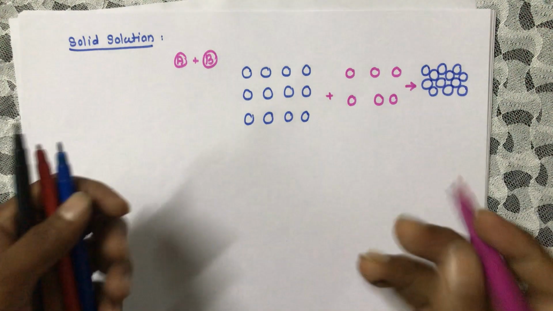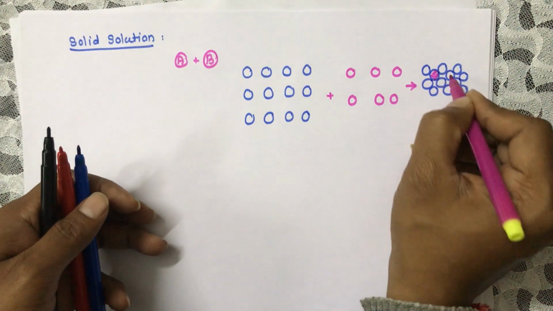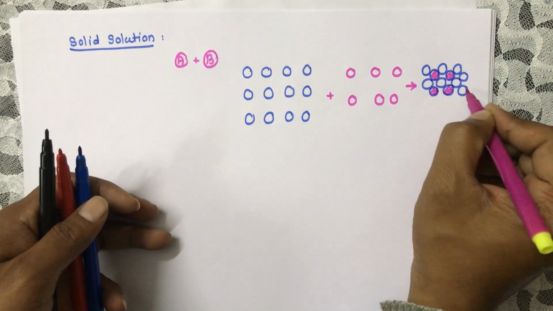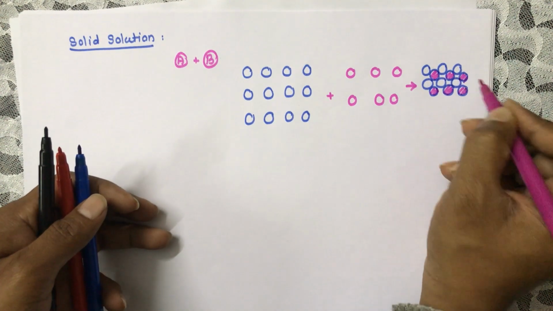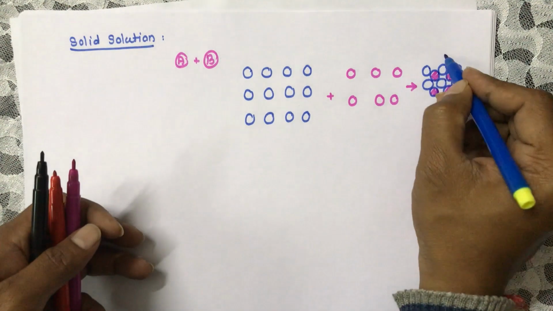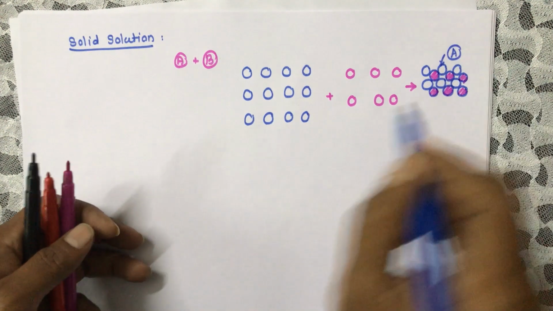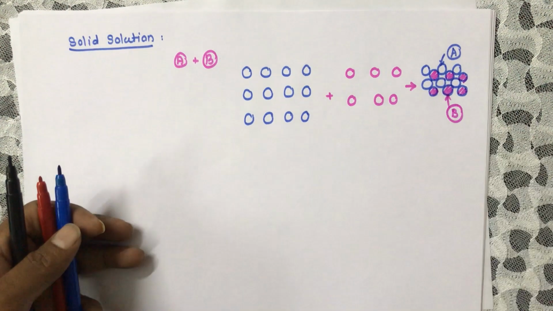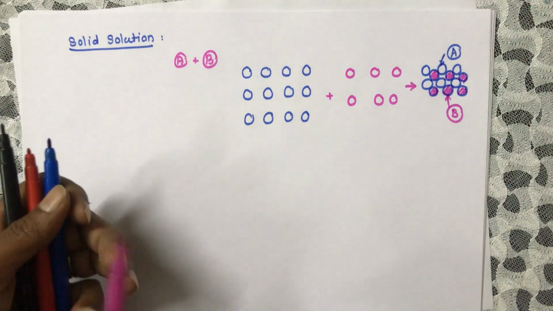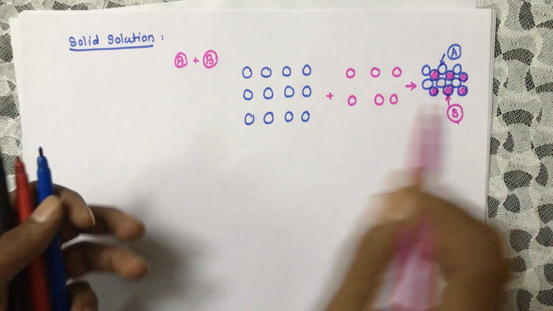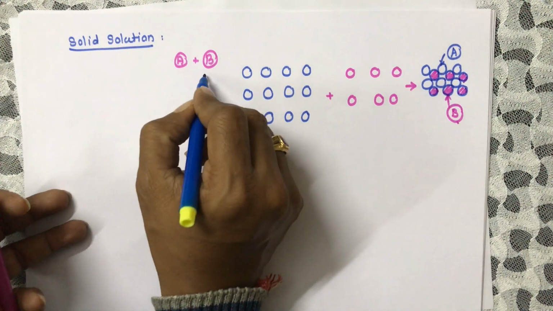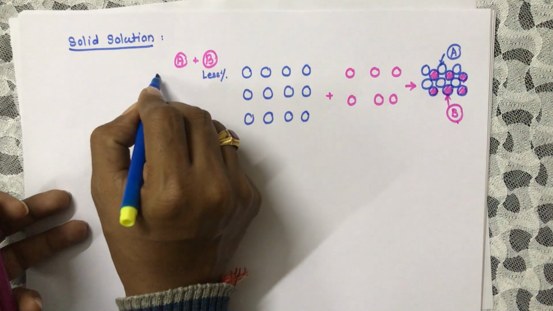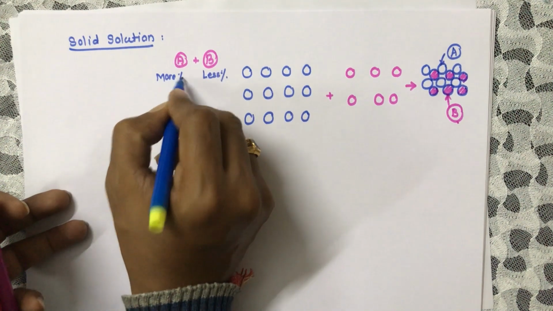Like this. So here, these are the atoms of B, and these are the atoms of A, and this is B. Means the atoms of solute, because B is having less percentage and A is having more percentage.